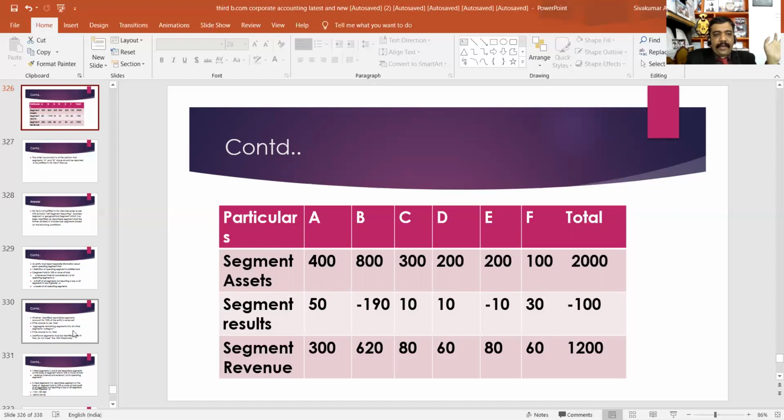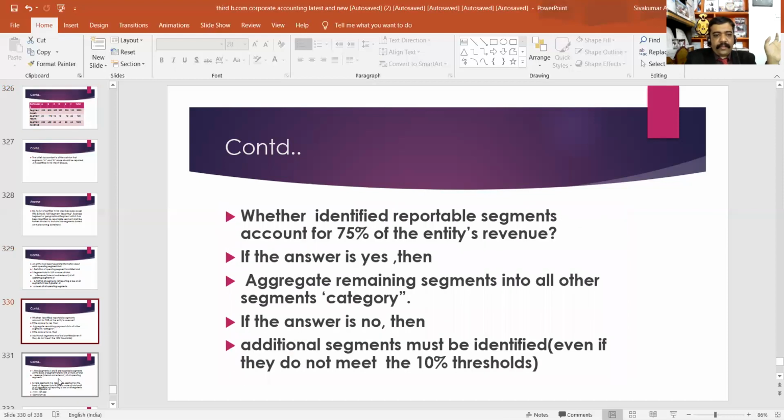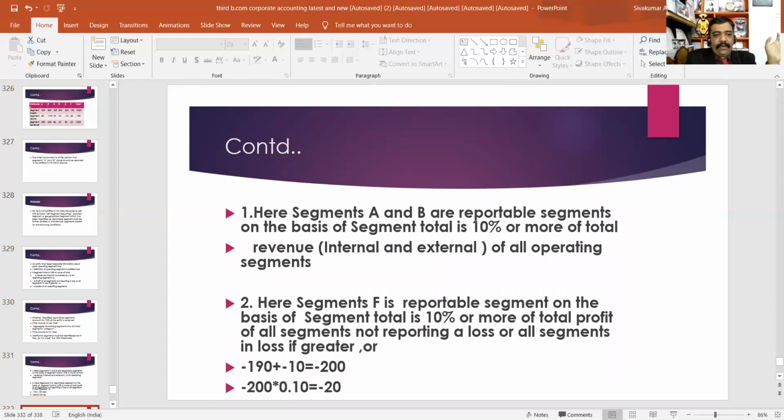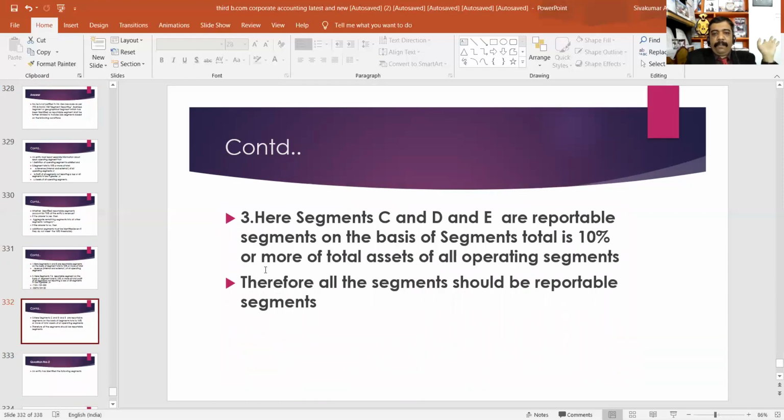Then we may conclude that all segments are reportable segments. On the basis of the third condition, segments C, D, and E are reportable segments, because segment total is 10% or more of total asset of all operating segments. That means all the segments should be reportable segments. Okay, thank you.